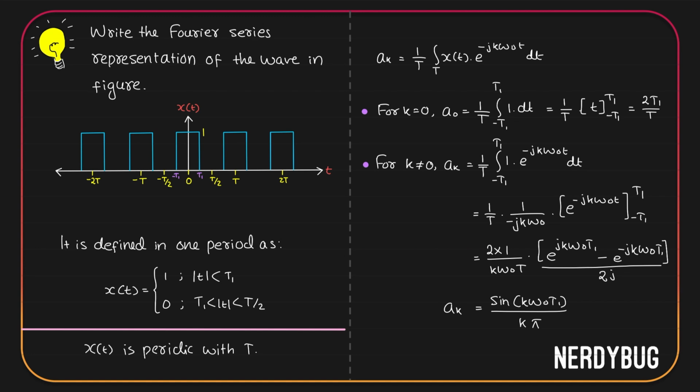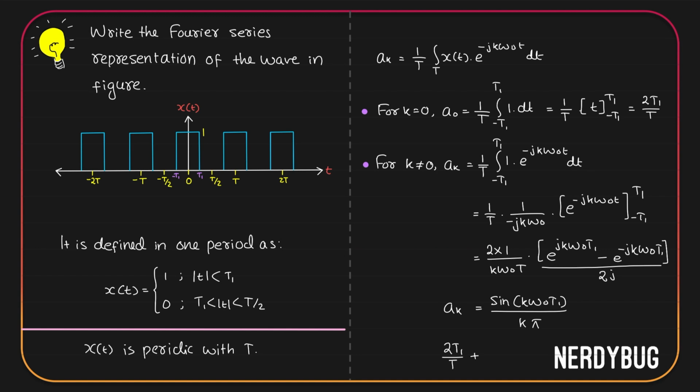So we have found all the coefficients. For k equal to 0, we got a0 is just 2t1 by t. For any other value of k, we get ak is sine of k omega naught t1 divided by k pi. Writing the Fourier representation, for k equal to 0, in the middle we will have 2t1 divided by t.